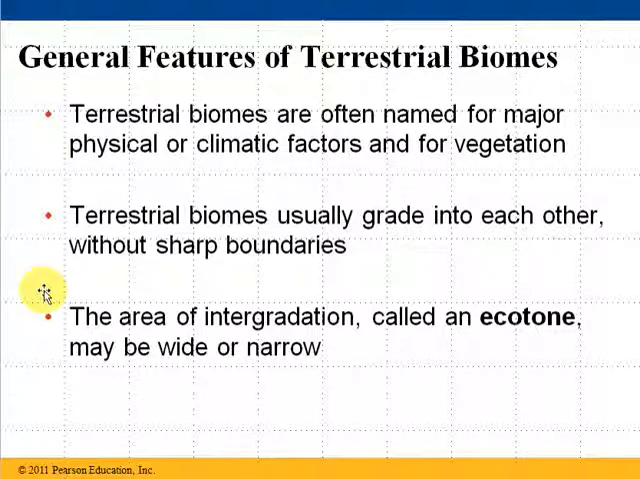The land biomes or terrestrial biomes are usually named for their major physical or climatic factors, or for the type of vegetation that lives there. And if you move from one biome to another, it's not like a sharp line. If you go from a forest to a grassland to a desert, you're not going to see a line painted on the ground that says, okay, now you've left the grassland and you're in the desert. It's going to be a gradual change as you move from one part of the world to another. The areas of intergradation, the areas where it is changing, say from forest to grassland, are called an ecotone.